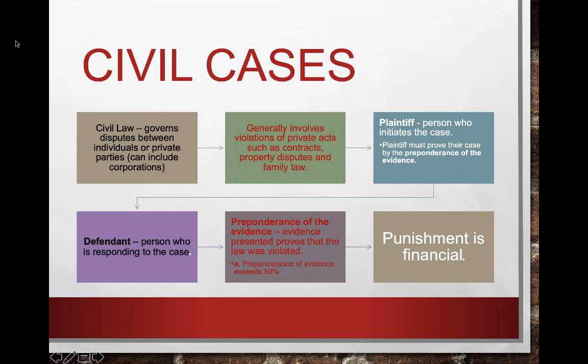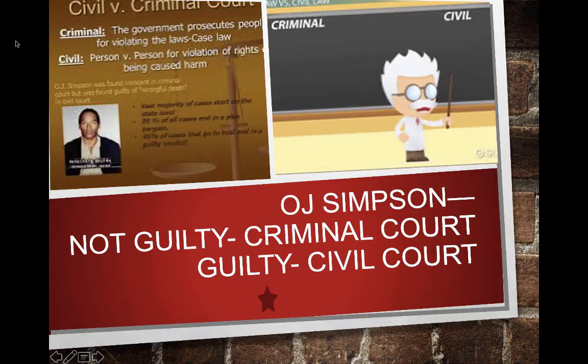So where a criminal case, the burden of proof is beyond a reasonable doubt, a civil case, the burden of proof is preponderance of the evidence. And where a criminal case, the punishment is going to be prison or jail time. Civil case, the punishment is financial. So you're going to want to remember these. These are really important slides.